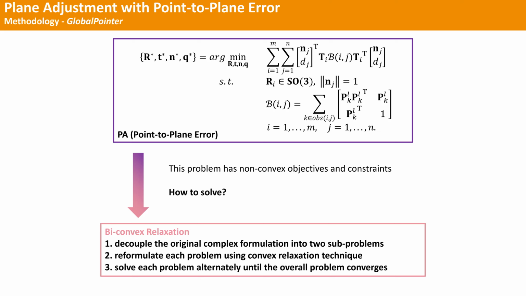To solve this issue, we exploit a novel optimization strategy termed biconvex relaxation, which has three main sub-steps. 1. Decouple the original complex formulation into two sub-problems, namely plane-only and pose-only problems. 2. Reformulate each problem using the convex relaxation technique. 3. Solve each problem alternately until the overall problem converges.